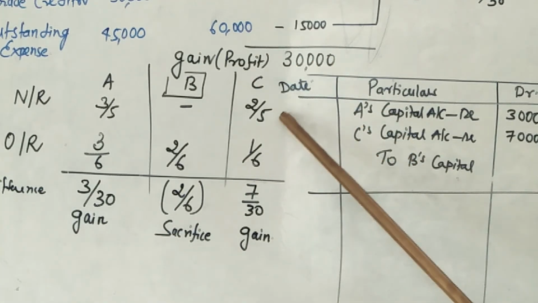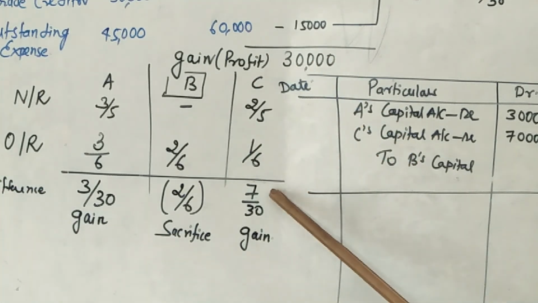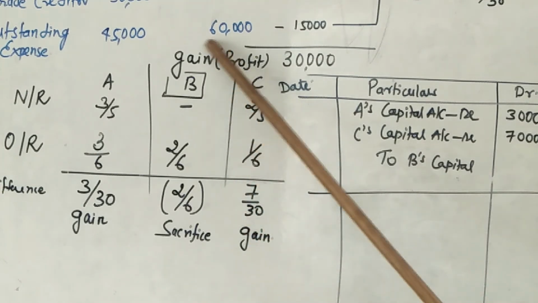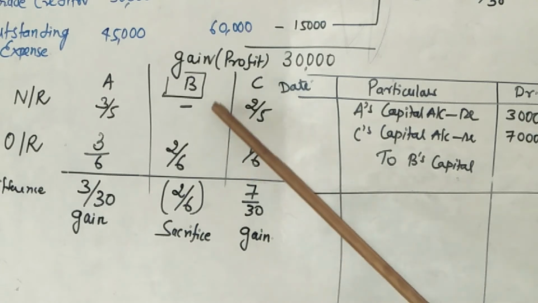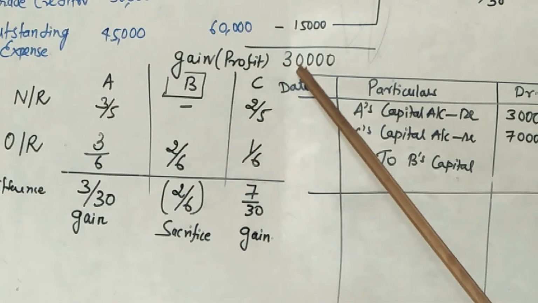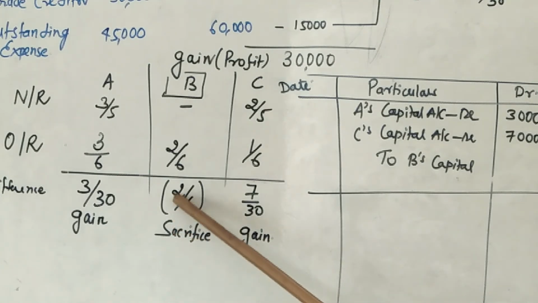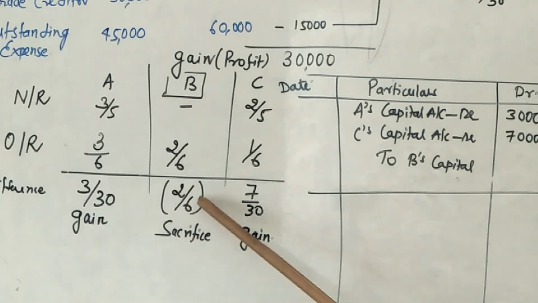Same situation also, 2/5 minus 1/6 is equal to 7/30, that is also a gaining partner. But in this situation, B is going to retire, so the retiring partner is also going to be sacrificed, because 0 minus 2/6 is equal to 2/6 in minus form, that is negative.